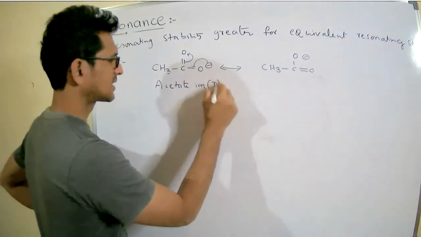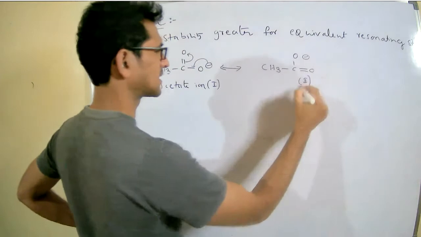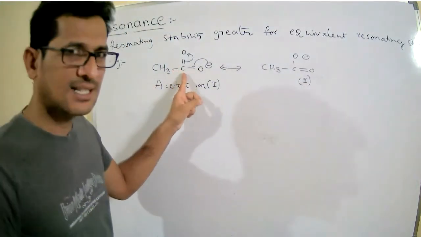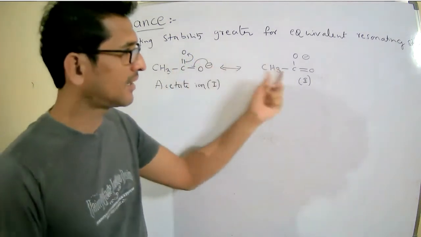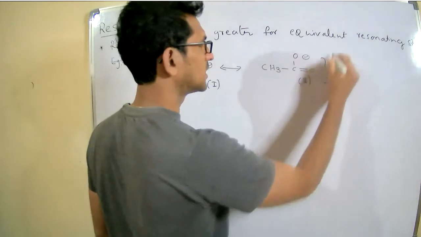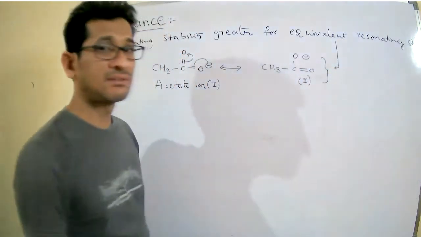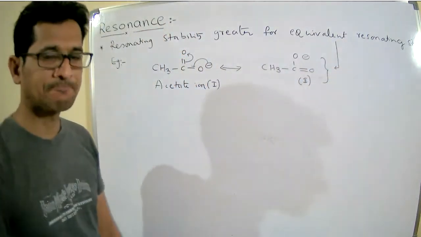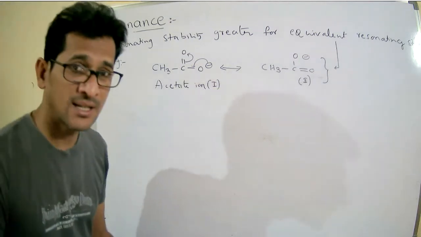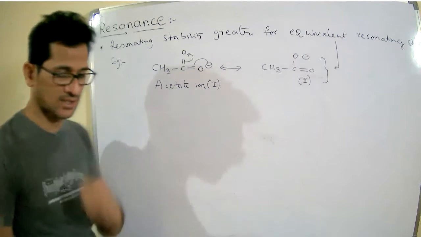This is resonating structure 1 and this is resonating structure 2. Now see here, resonating structure 1 looks exactly like resonating structure 2. Therefore, these are called equivalent resonating structures. I can take one more example for non-equivalent resonating structures.